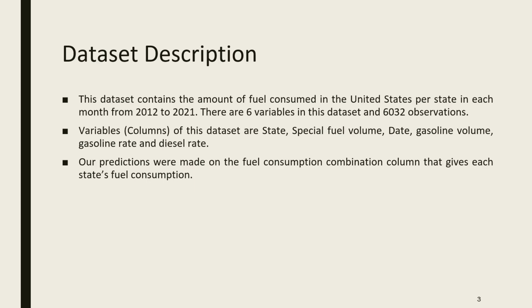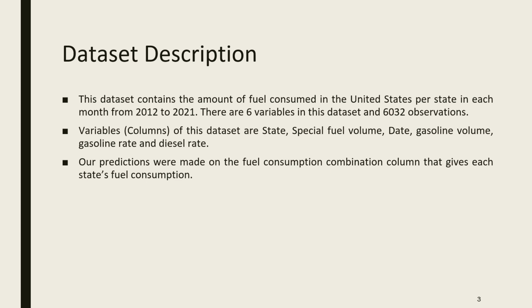Dataset description. The amount of fuel consumed in the United States per state for each month from 2012 to 2021 is included in the project dataset, and there are 6,032 observations and 6 variables. The variables include state, which contains all the state names in the United States, followed by special fuel volume, the amount of diesel consumed for every month of each state from 2012 to 2021, then followed by new date, which indicates each month in those 10 years.